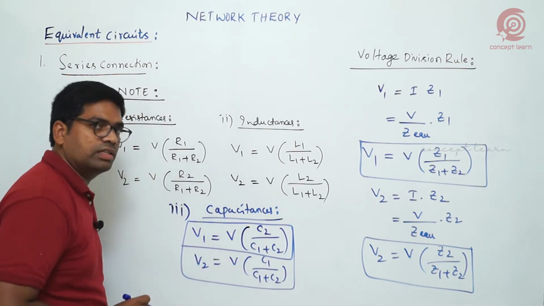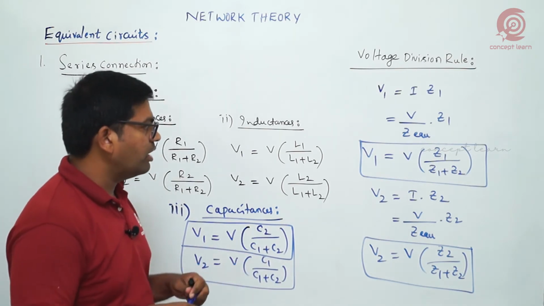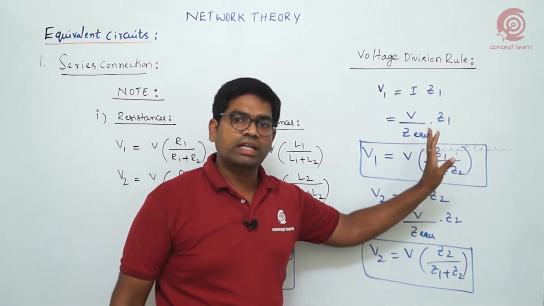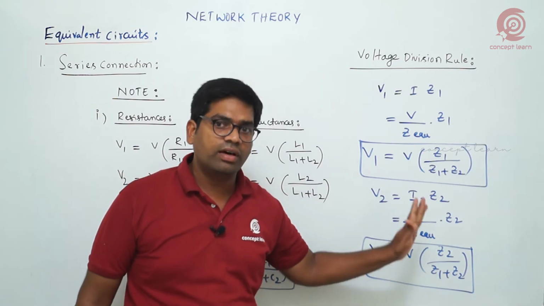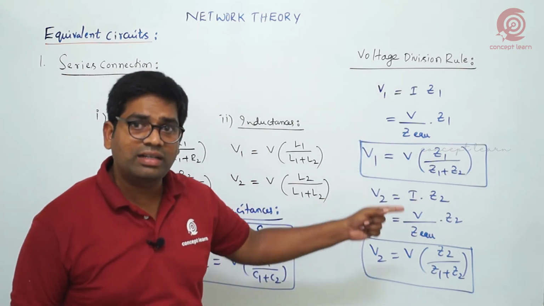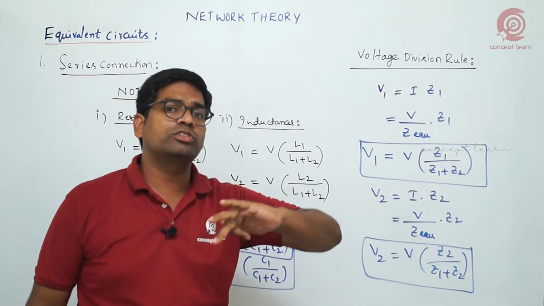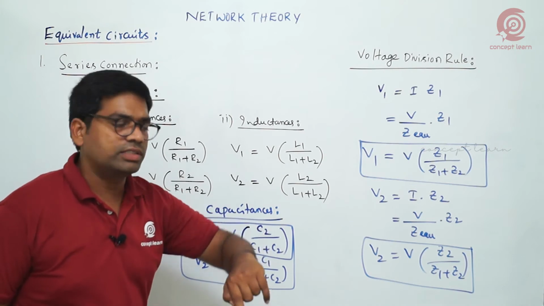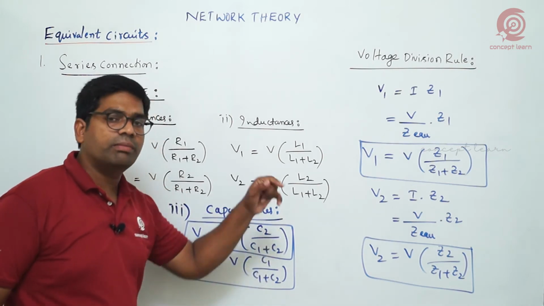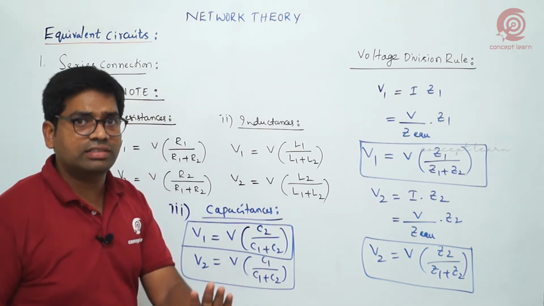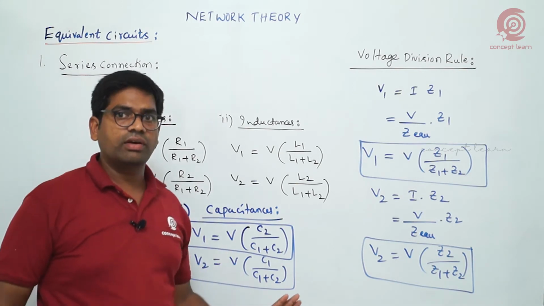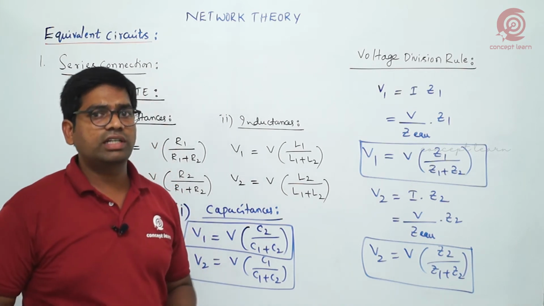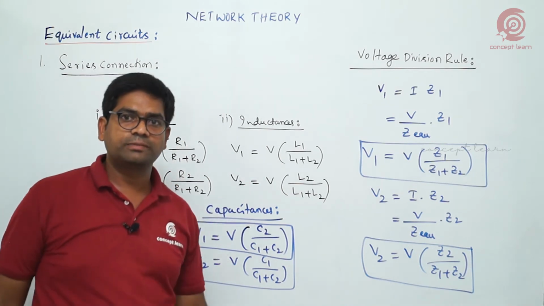Capacitances voltage division rule. When you say in terms of the impedances, voltage division takes place based on the corresponding impedances, resistance or inductance, but only for capacitance it is based on the opposite capacitance. V1 means V into C2 by C1 plus C2. V2 is equal to V into C1 by C1 plus C2. That is the difference for capacitances. Series connection means current is the same through the elements, but voltage division takes place, and these are the expressions.